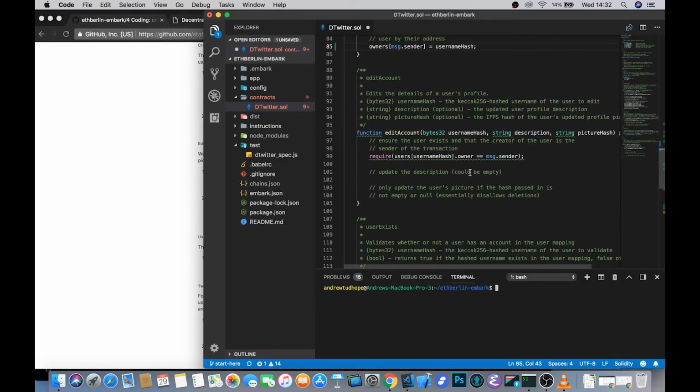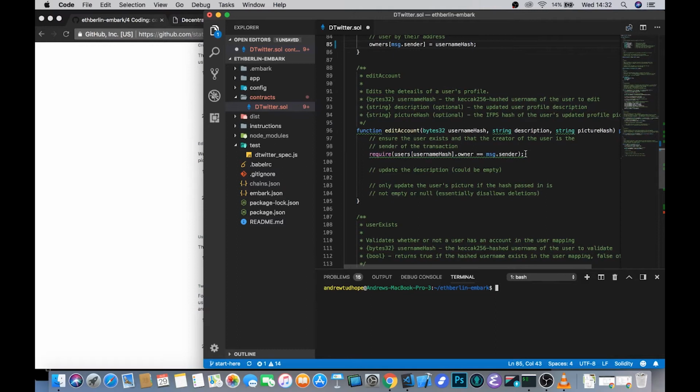And so we can scroll down to our edit account. Again, we've got one simple require statement which ensures that the user exists and that the creator of the user is whoever has sent the message to edit this account. Right? You want to make sure that not any random person could just send a message to edit my account. Only the owner of that account can send a message to edit it, which is what that require statement is checking. If that require statement passes, then again we can go and look at the user's mapping with that key, and look at the description, now updated with whatever was passed in.